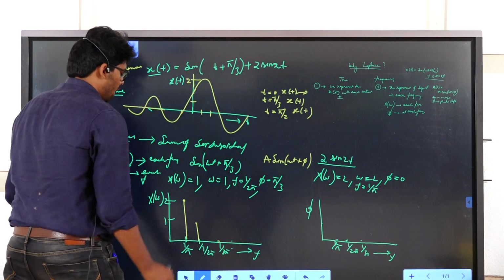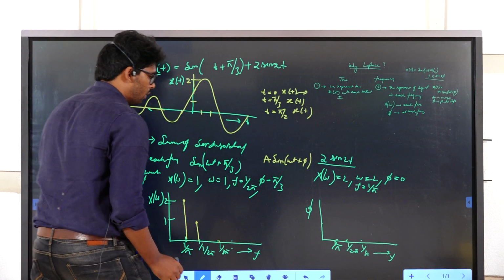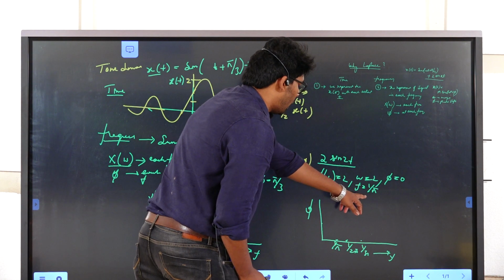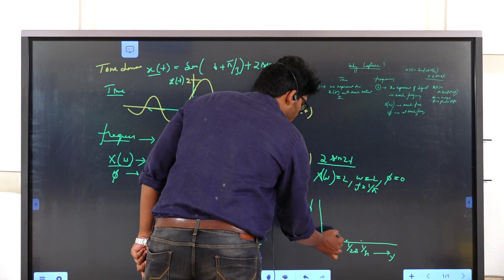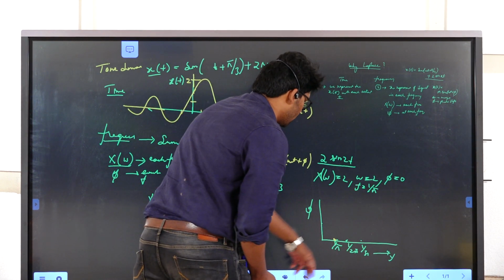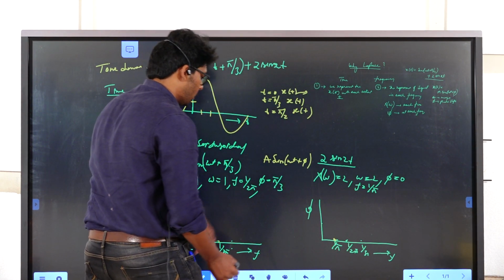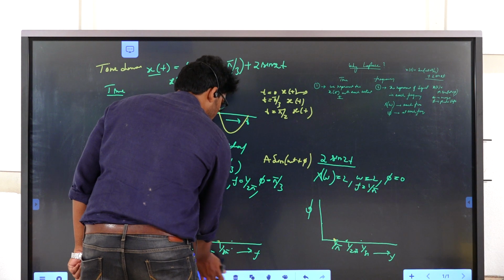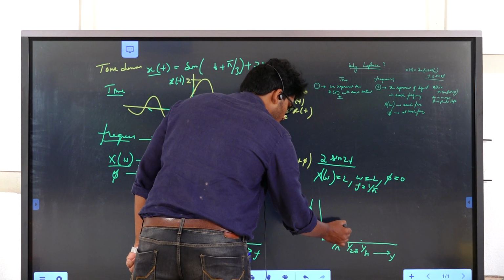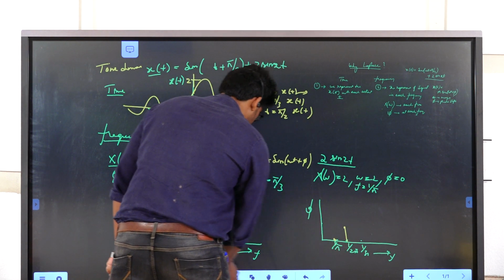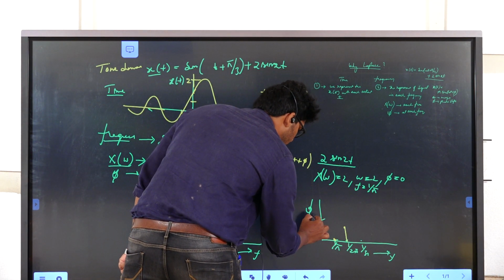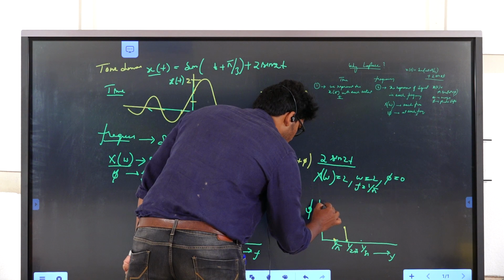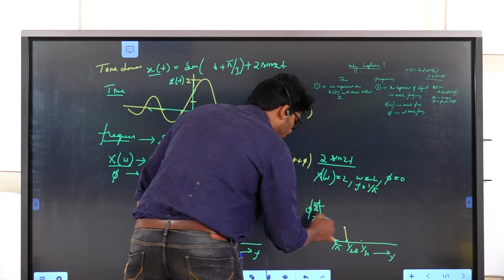Again for the phase shift, at 1 by pi the phase shift phi is 0, and at 1 by 2 pi the phase shift is pi by 3. I am representing it here, with pi by 3, pi by 6, etc.